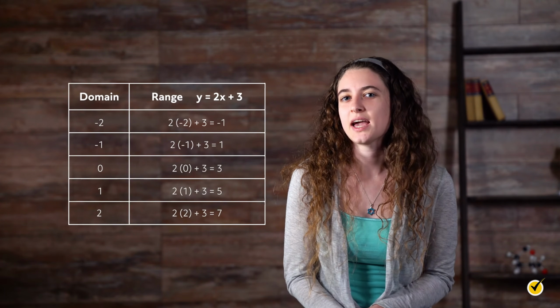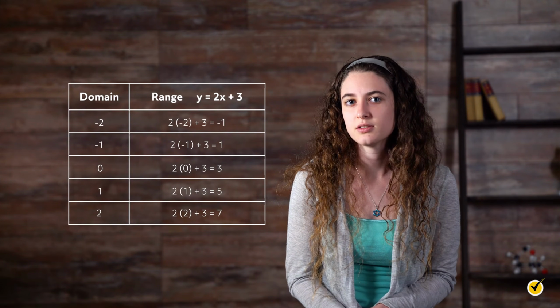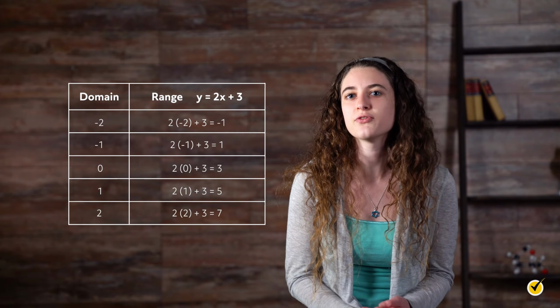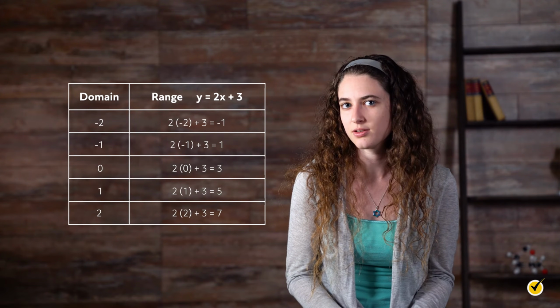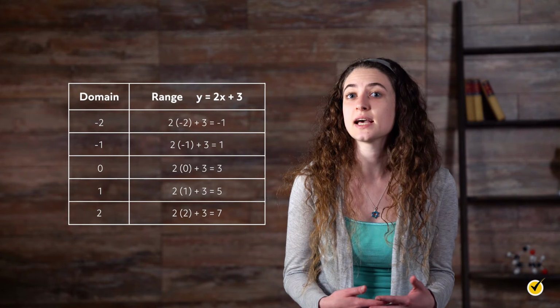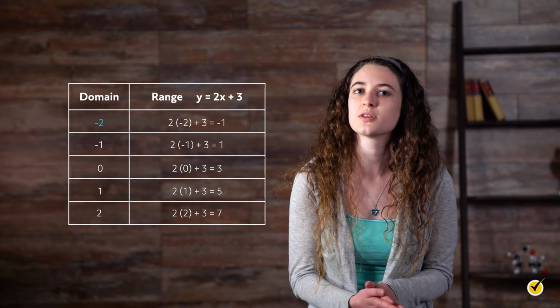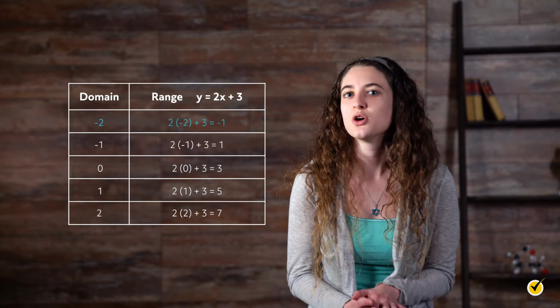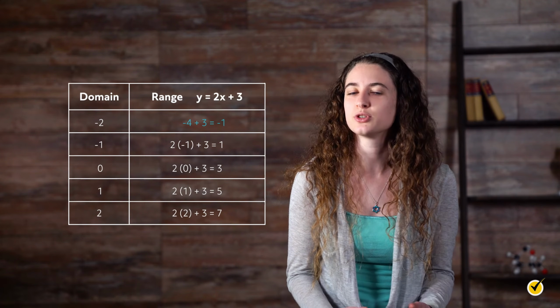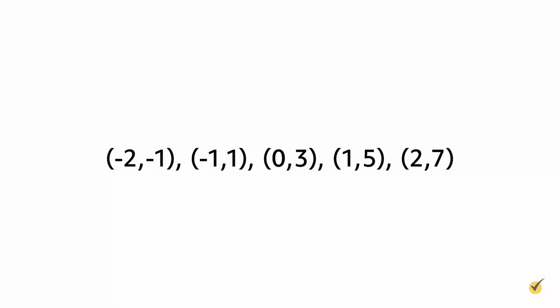We can use a table to lay out some of the different outcomes of the equation. So we have our equations here, and the different values of x could be listed here. For instance, if we find out that x is -2, our problem would look like -2 times 2, which is -4, plus 3, which equals -1. A set of ordered pairs can also be used to show a mathematical relationship. The 5 elements of the domain and range from the table are shown here. In words, each x value is shown as an ordered pair with its corresponding y value.